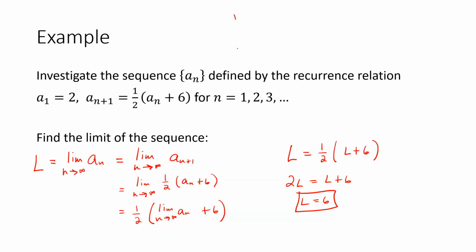So we know here that the sequence starts with 2 as the first term, and then it keeps going and gets closer and closer to 6 as the sequence progresses. Okay, so that's one way we can visualize how the sequence progresses.